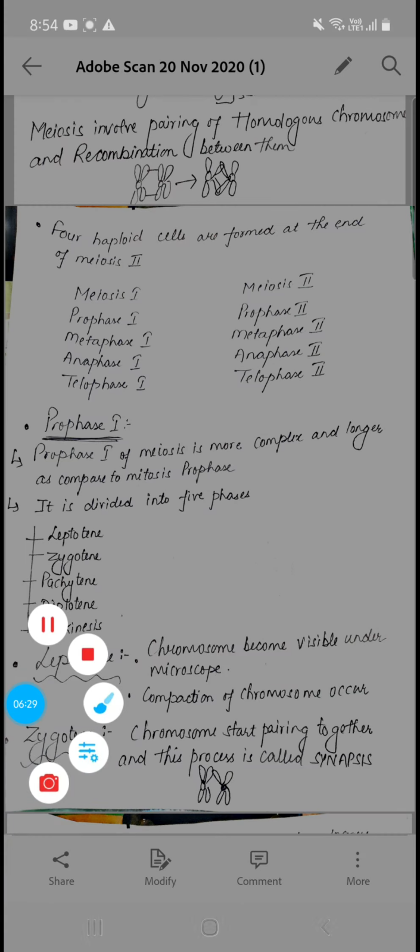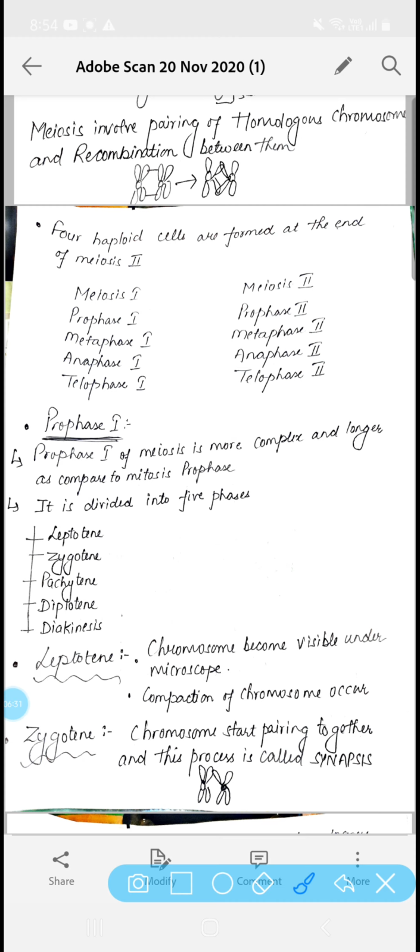Now if we talk about the different phases, it is divided into meiosis 1 and meiosis 2. So meiosis 1 is further divided into prophase 1, metaphase 1, anaphase 1, telophase 1, and likewise meiosis 2 is divided into prophase 2, metaphase 2, anaphase 2 and telophase 2.